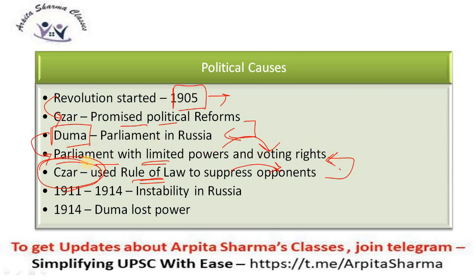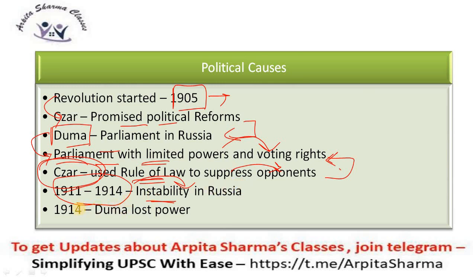Then between 1911 and 1914, there was political turmoil and instability in Russia. People did not like it. They thought, now we have been given a parliament, but when they realized the parliament had only limited power, they did not like it. Hence there was a turbulent time in Russia.